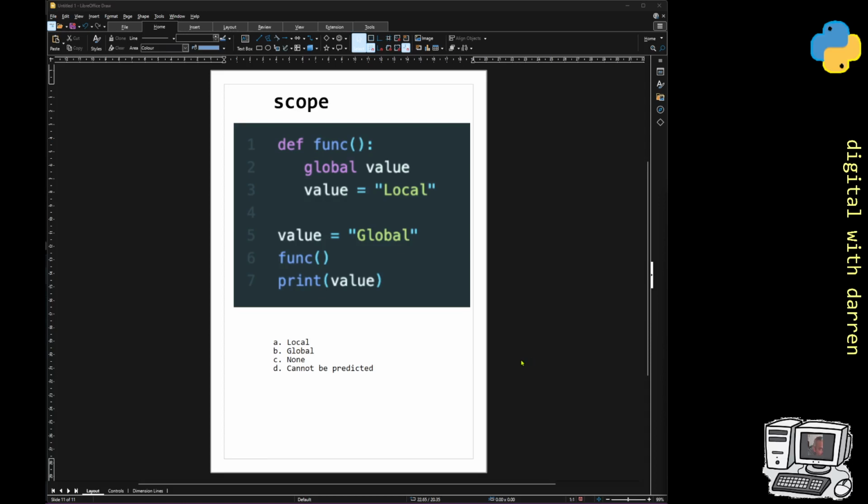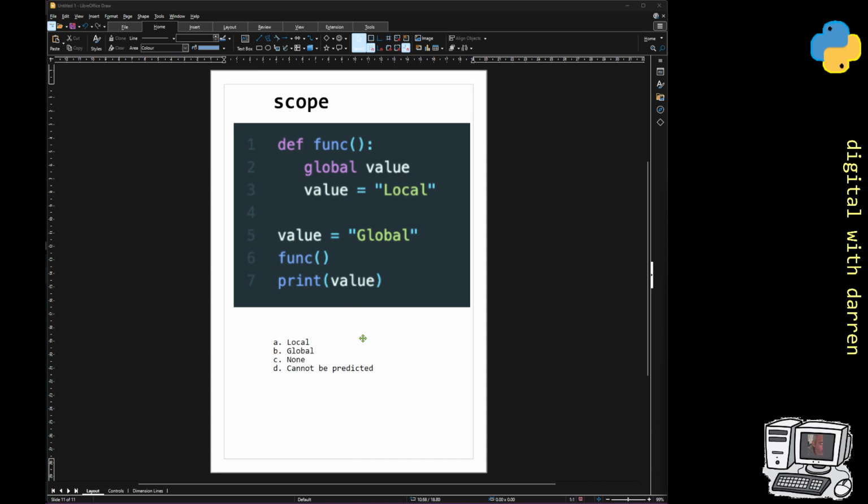So this is an interesting question on scope. At least it's a question that highlights something on scope in Python. The question is something like this: we define a function, and inside the function we create a variable called value, and we assign it global. And then we assign this value the string local. And outside of this function, we say that value equals global, and then we run this function and we print the value. And the question is what actually comes out of this.